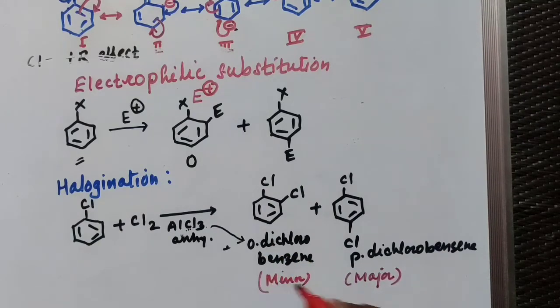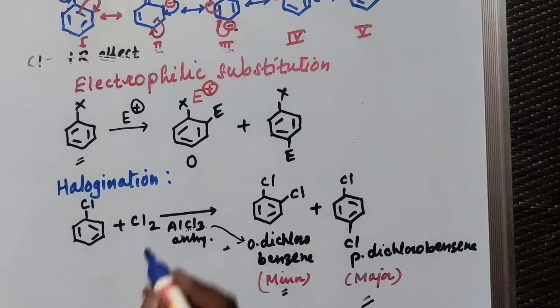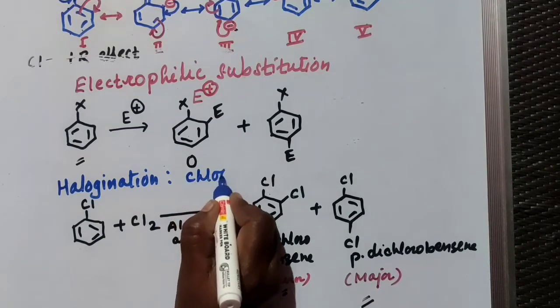Why? Now again, from the compound itself you can find out, if on the ortho position another same group is present, then there will be repulsion or steric hindrance between these two bulky groups, and you will get an unstable product, unstable situation. Here in this case, there is a symmetrical compound also, and there is less steric hindrance as compared to ortho, and so the para product is your major product in halogenation. So this is your chlorination, addition of chlorine, that means it is a chlorination.